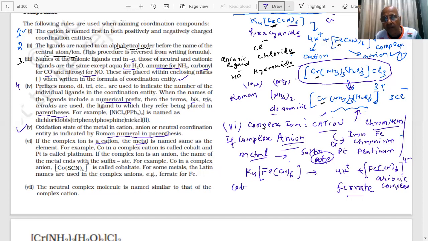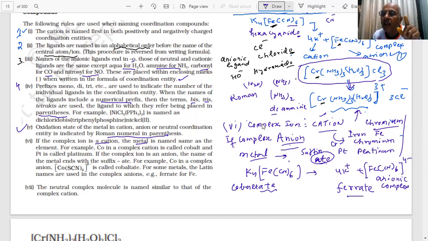Cobalt will become cobaltate, ATE. The last letter becomes ATE in the case of the anionic complex. Note it down, important. Okay? ATE, last letter. Iron, I am writing as ferrate.